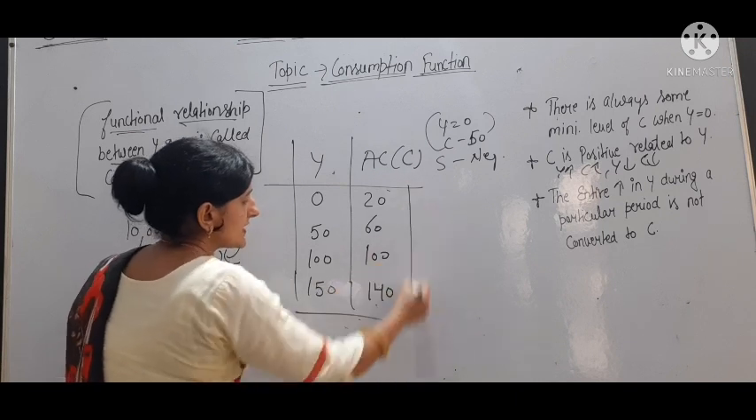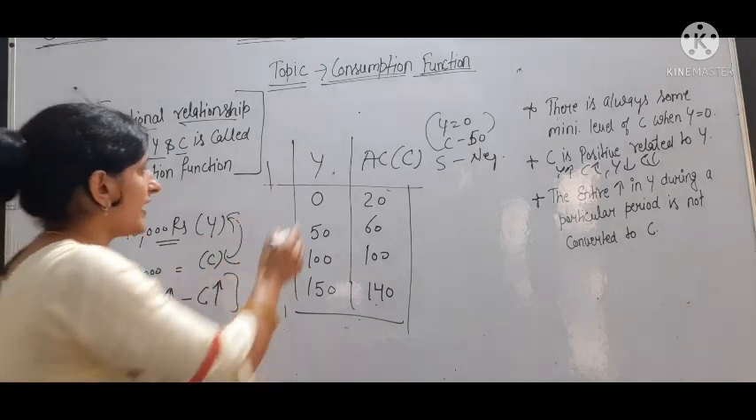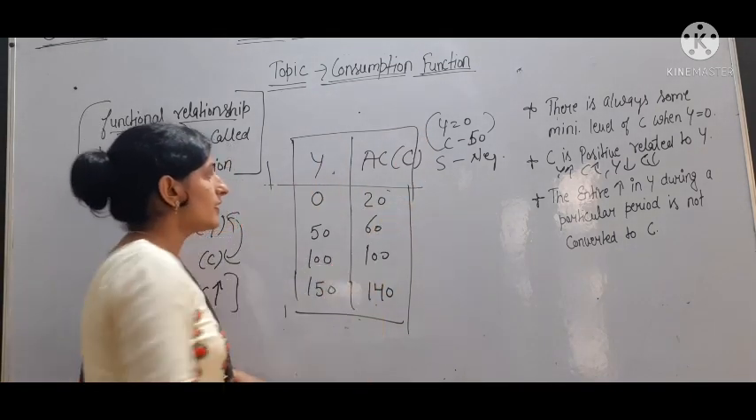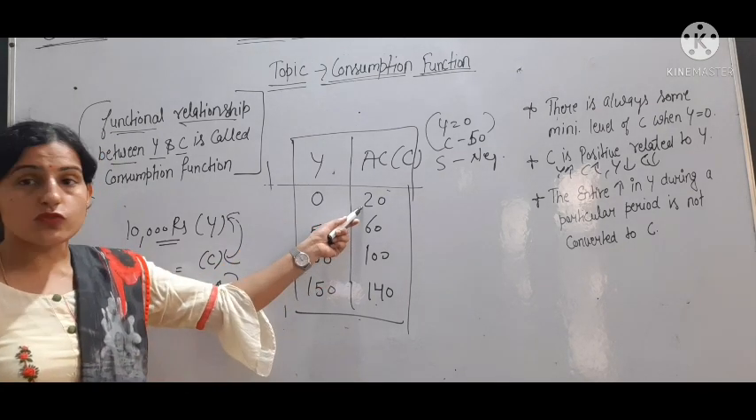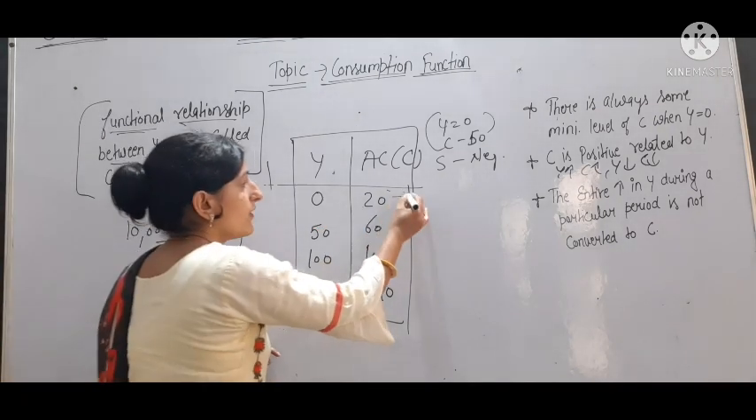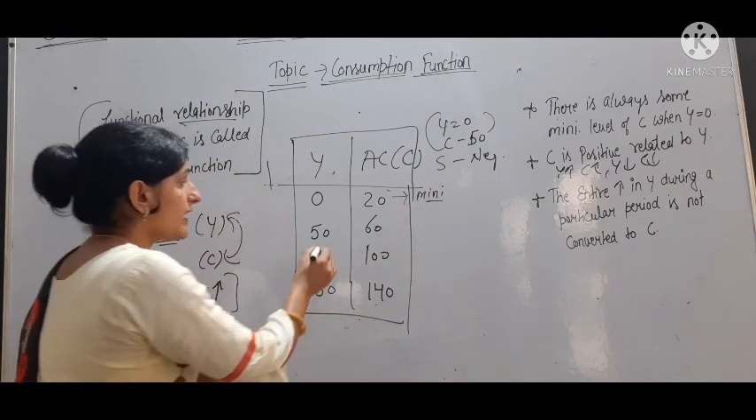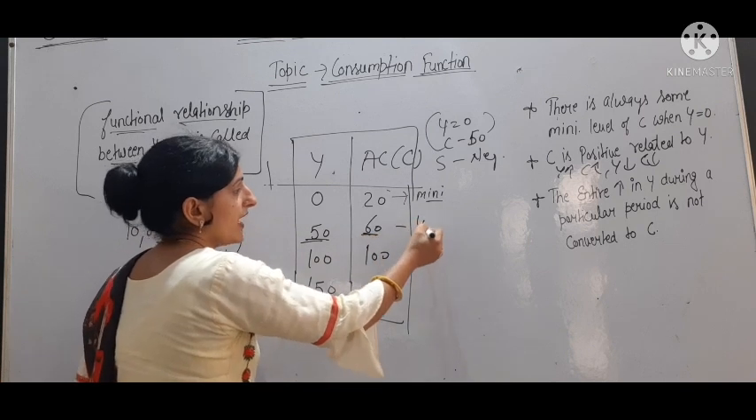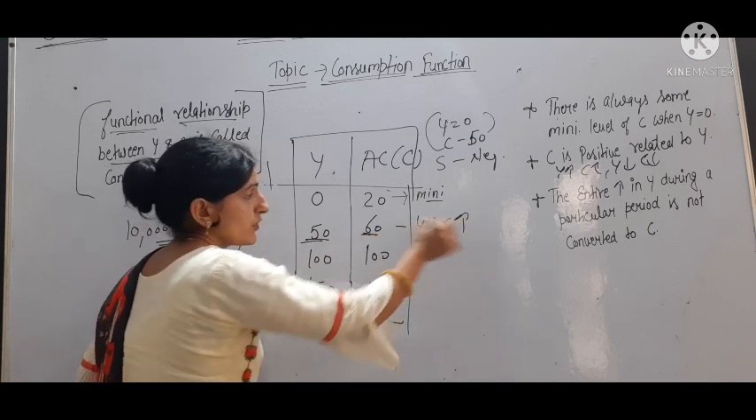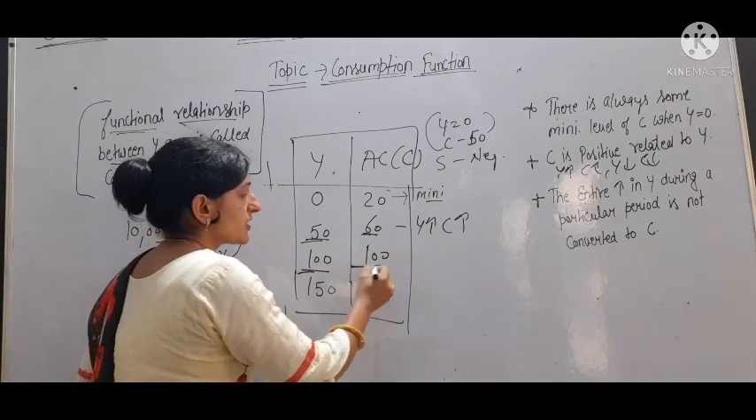So here you can see in this table what we find. When income is 0, then consumption is 20. This is the minimum level of consumption. Okay, minimum level of consumption. When income is 50, then consumption is 60. Means Y increasing, consumption also increasing. Okay. Then income is 100, consumption is also 100.